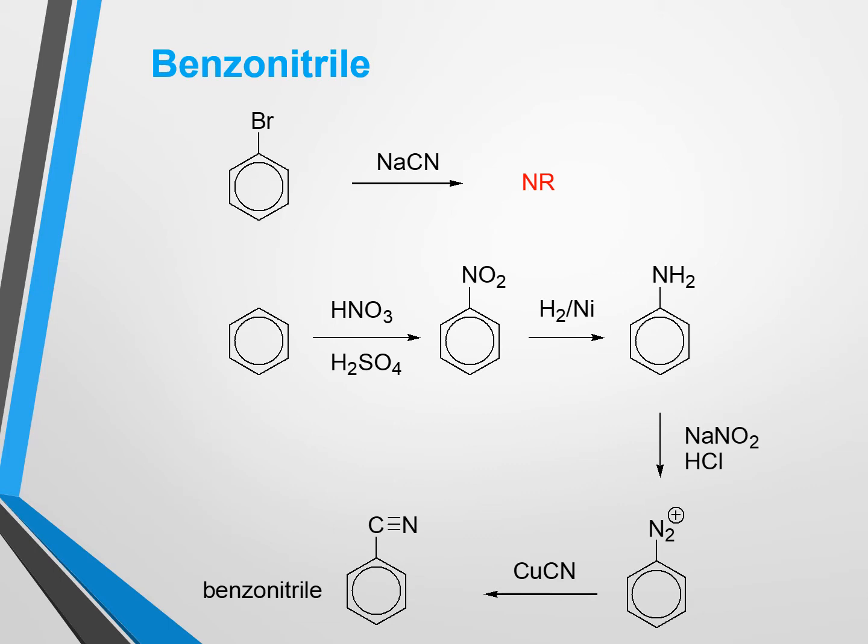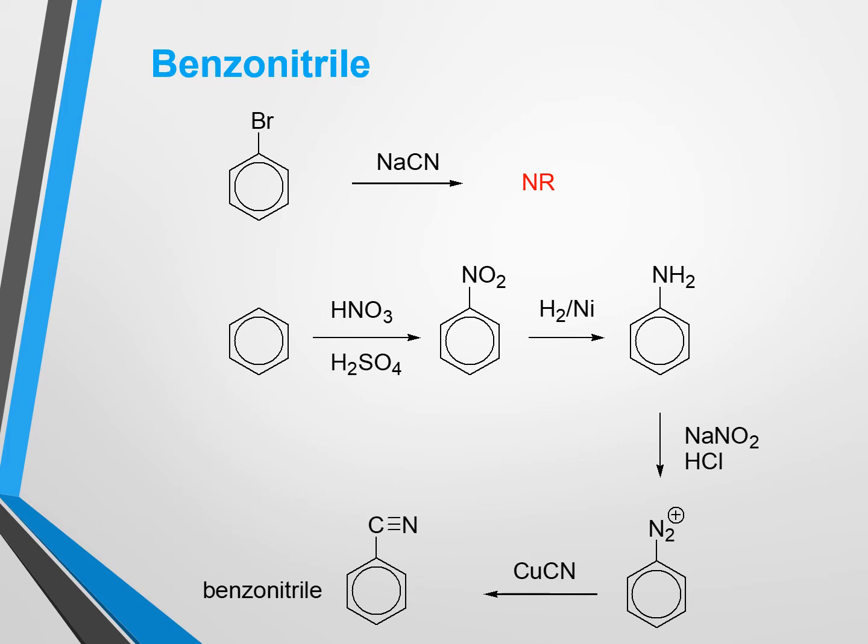After that, by replacement reaction, that is Sandmeyer reaction using copper cyanide, benzene diazonium chloride will be converted to benzonitrile. So by this step we can prepare benzonitrile, but from which step we have to start depends on your necessity.